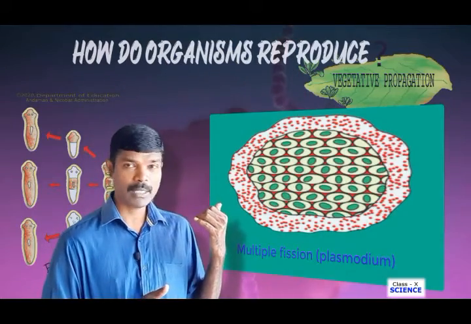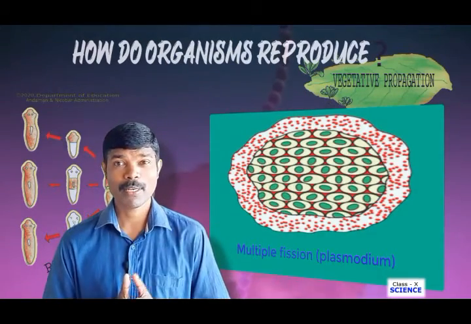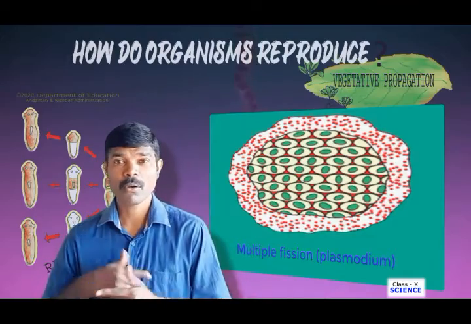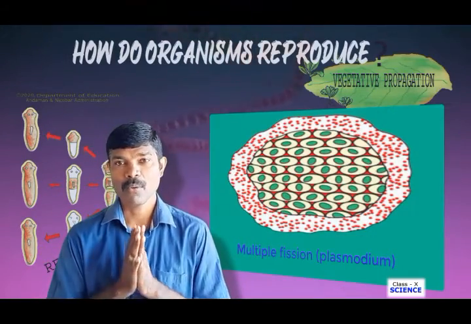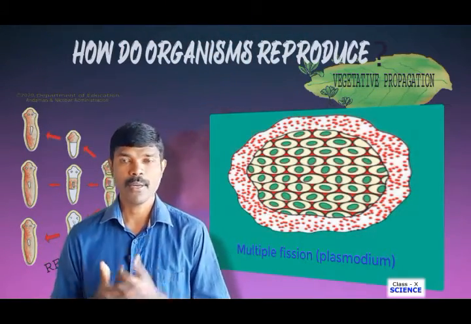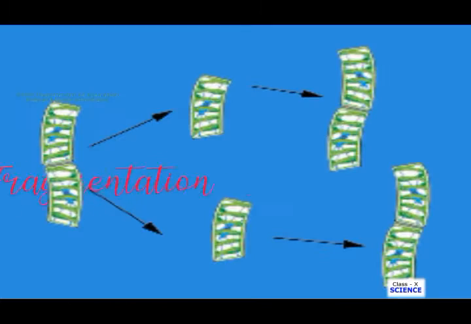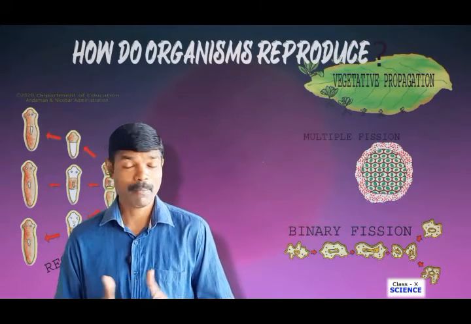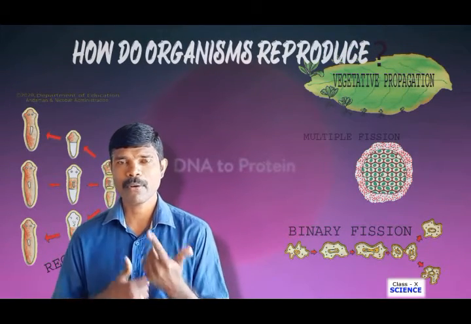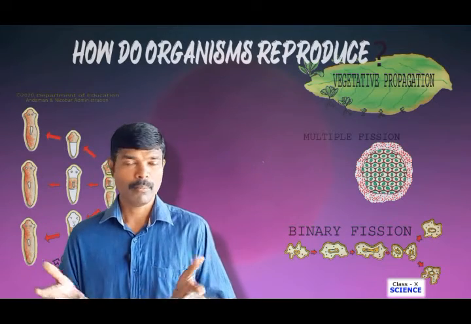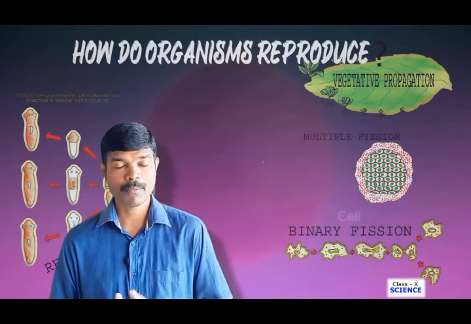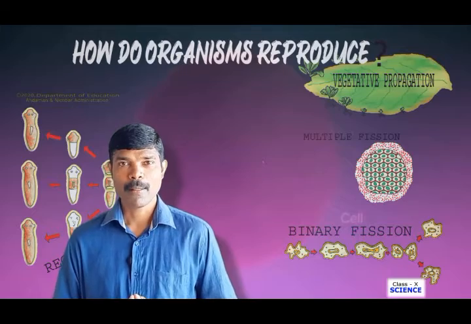So as you can see here, fission, whether it is binary fission or multiple fission, is one of the modes of asexual reproduction. Now we will see the second type of reproduction. In binary fission and multiple fission, we have seen a single organism gives rise to two or many daughter cells. We call it fission, binary fission or multiple fission.